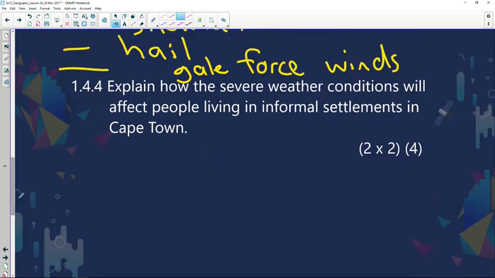Now, if you look at question 1.4, explain how the severe weather conditions will affect the people living in informal settlements. Now, grade 12, what's the informal settlement? An informal settlement, remember, is not rural areas. The informal settlement is usually on the outskirts of our urban areas.